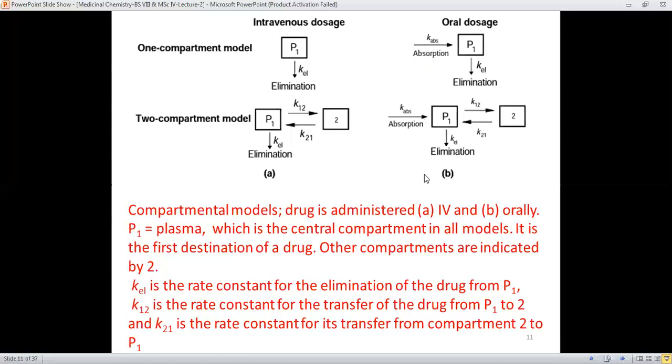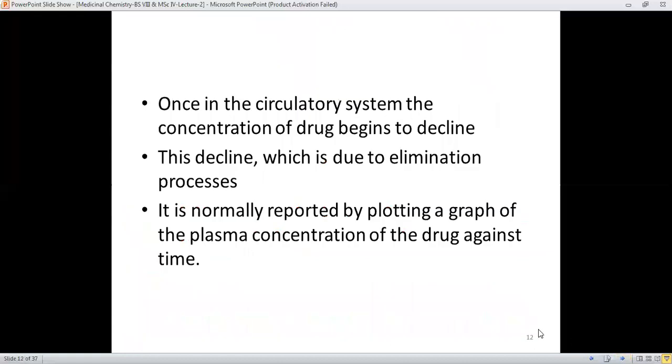It means that, beyond the one compartment, two compartments are also there for the distribution of the drug. When more compartments are available, what will happen? Definitely, the drug percentage will be reduced, or the available drug concentration will be less, because it's going not towards one compartment; some other compartments are also available.